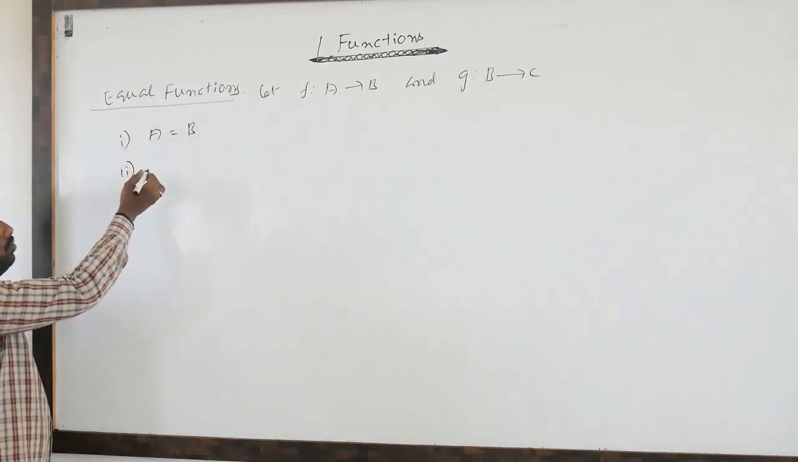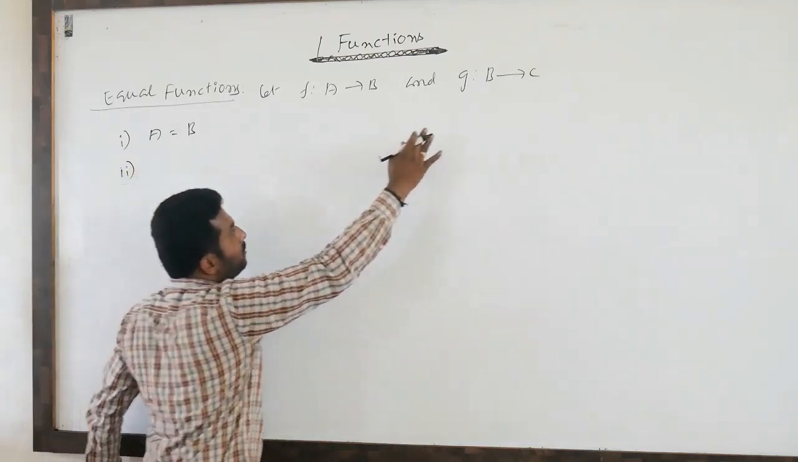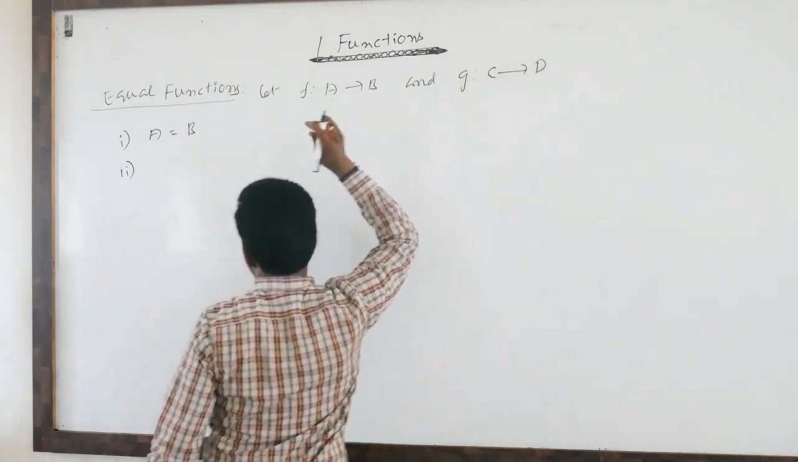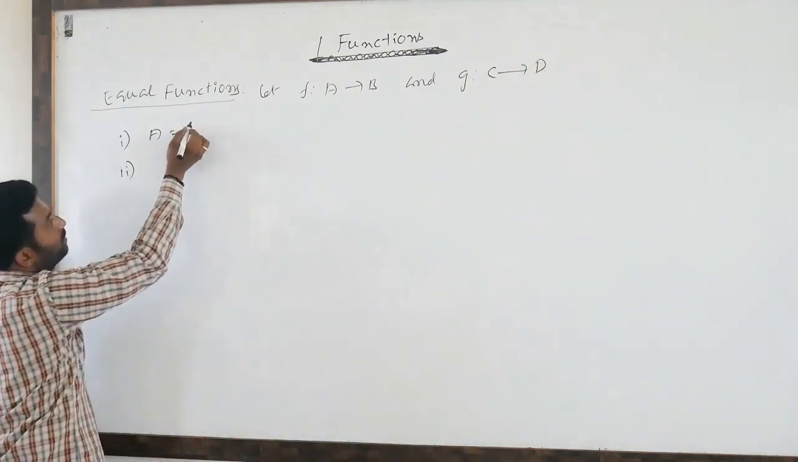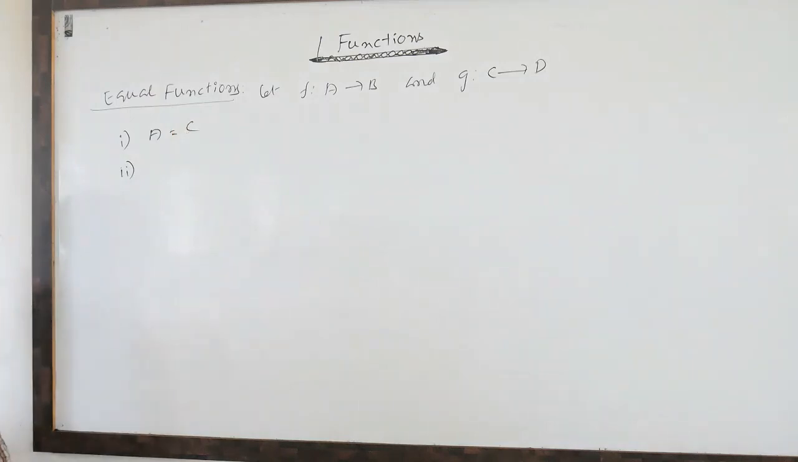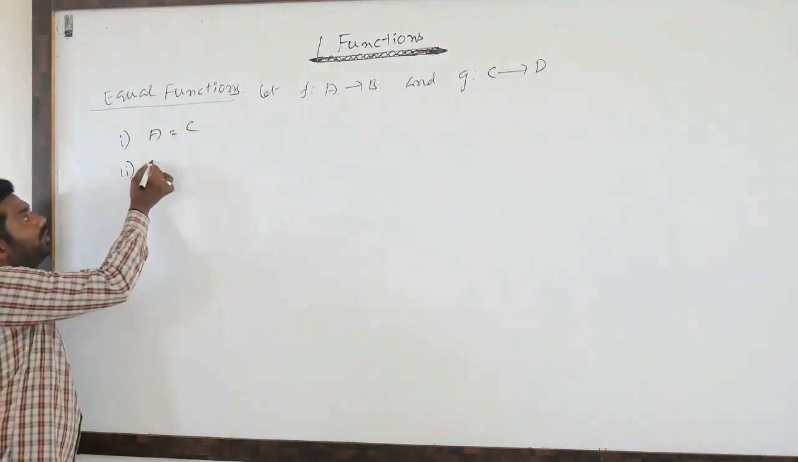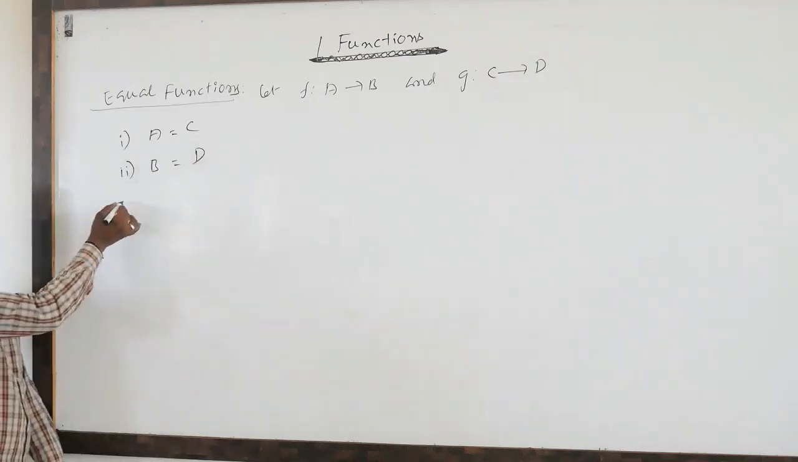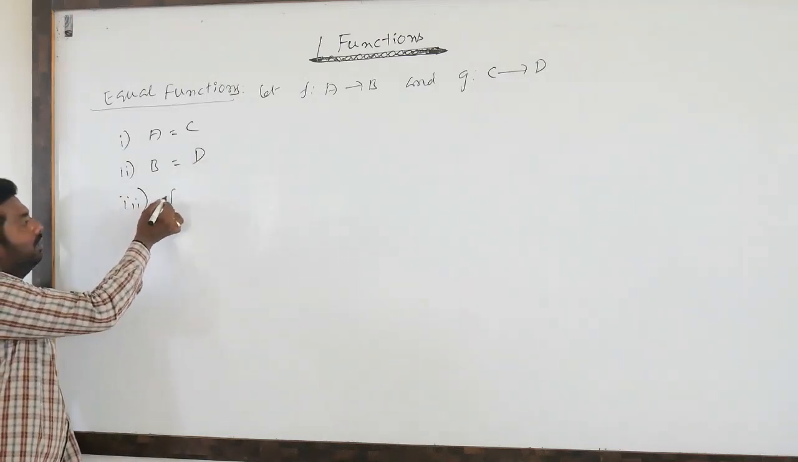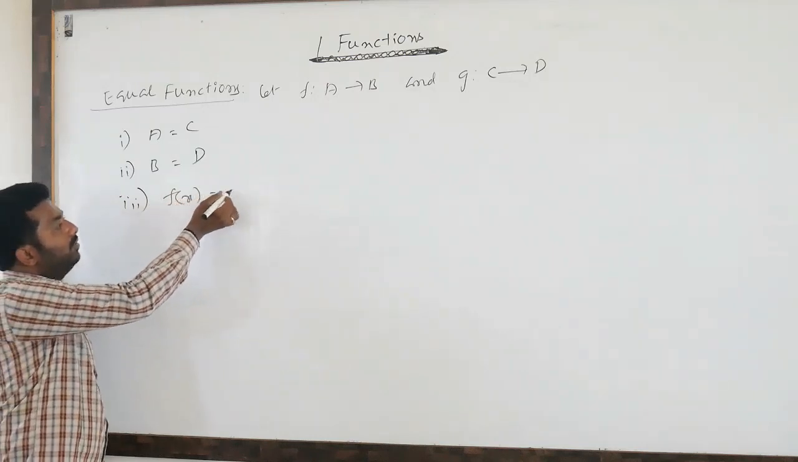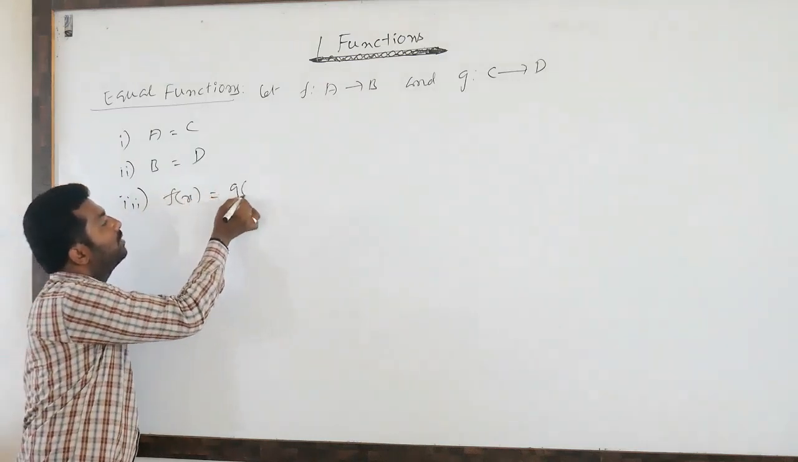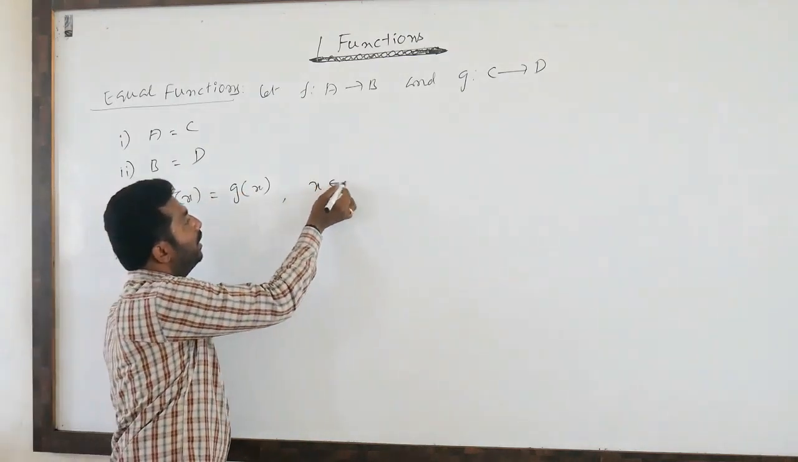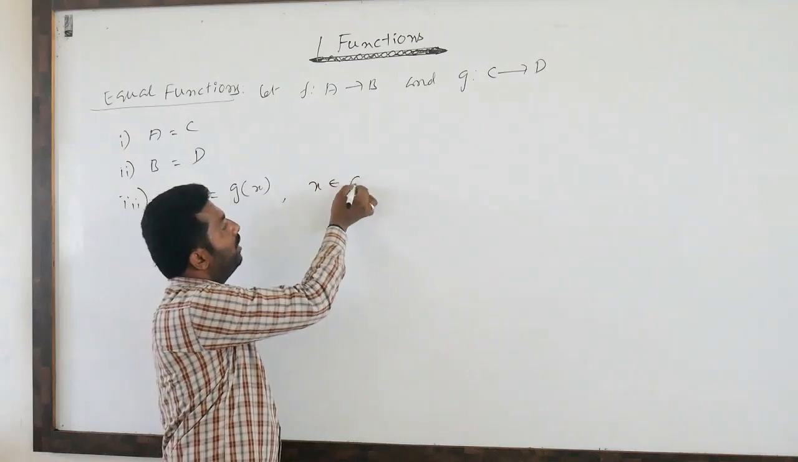I will take g as a function from C to D, so the domain of g is C. Next, the codomain of the first function is equal to the codomain of the second function. Third condition, all the functional values of f are equal to the functional values of g for every x belonging to the domain.